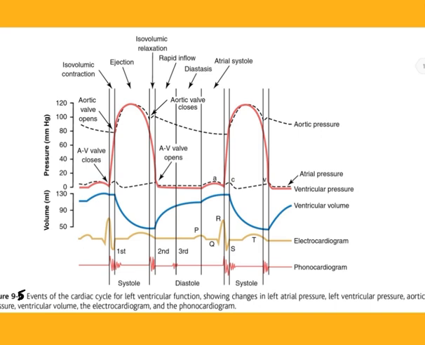About 0.16 second after the onset of the P wave, the QRS waves appear as a result of electrical depolarization of the ventricles, which initiates contraction of the ventricles and causes the ventricular pressure to begin rising, as also shown in the figure.